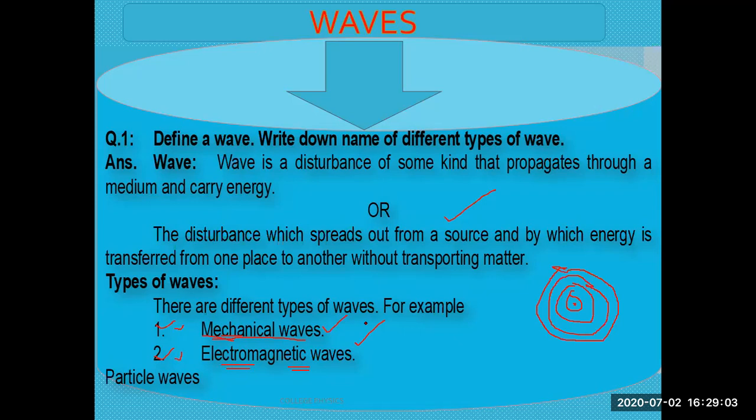Then we will study with the passage of time in the next classes. We will go into detail on the types of the mechanical waves and electromagnetic waves, and we will discuss on what factors the speed of their propagation depends and how their speeds are calculated. So first I have given you the concept of the wave, then I have given you a light idea of the types of the wave. Then we will discuss the rest in the next classes.